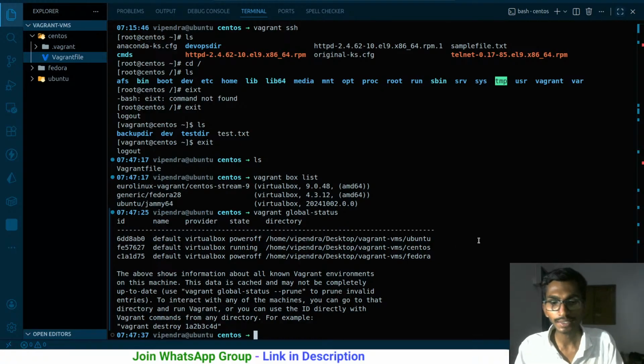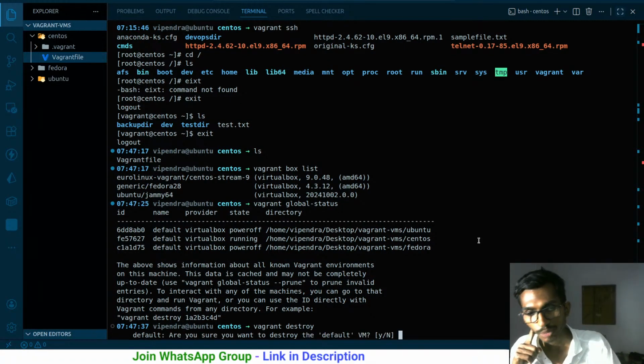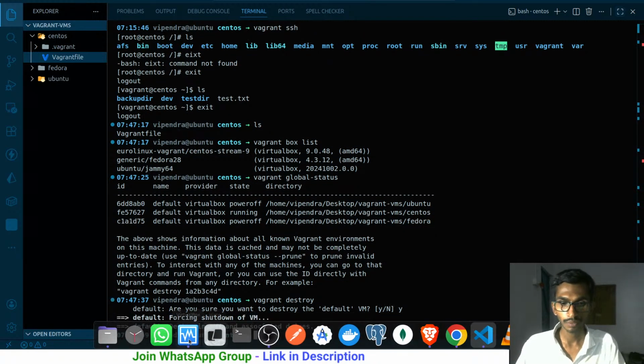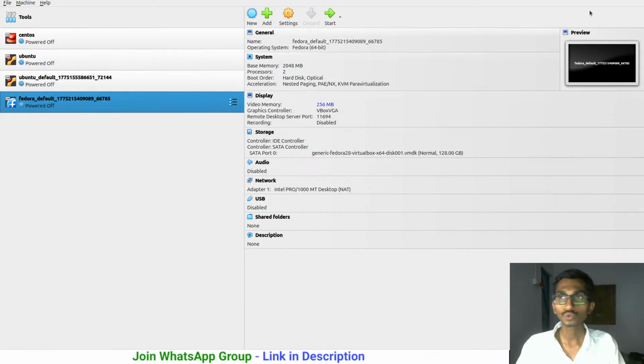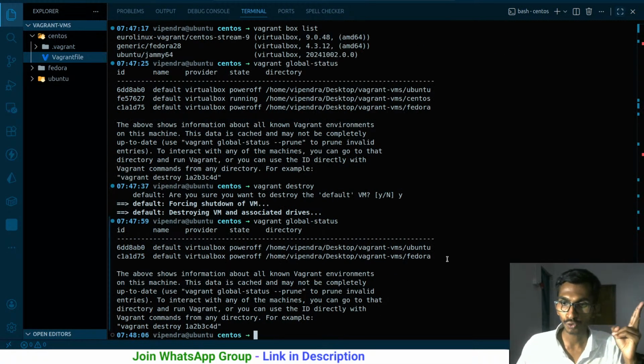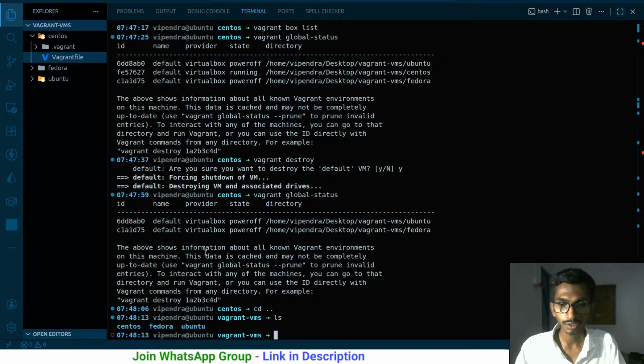So I am inside the CentOS folder. If I say vagrant destroy, it will destroy that particular virtual machine. So yeah, I want to destroy that. If you have a look over here, that virtual machine got destroyed from here. And if I run the same command, global-status, I'm going to get only two, and both of them are powered off. So let me go to those folders as well. One step back, and CentOS I have already removed.